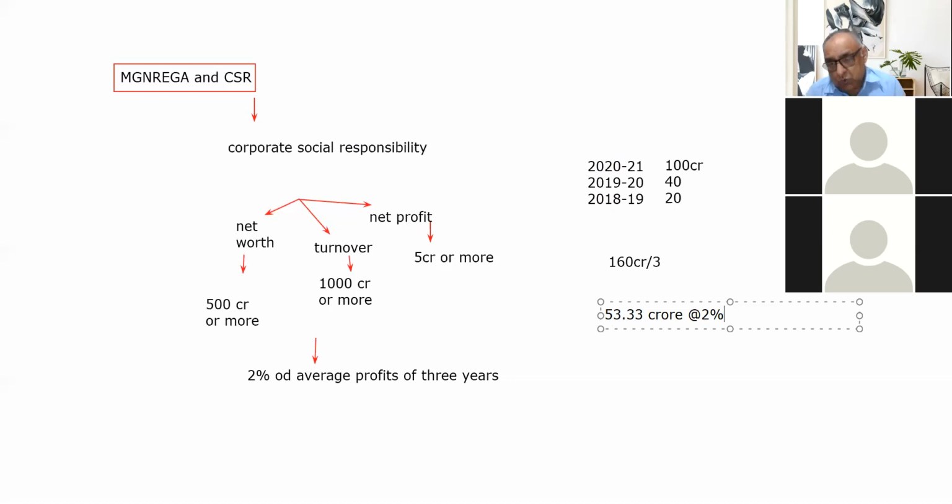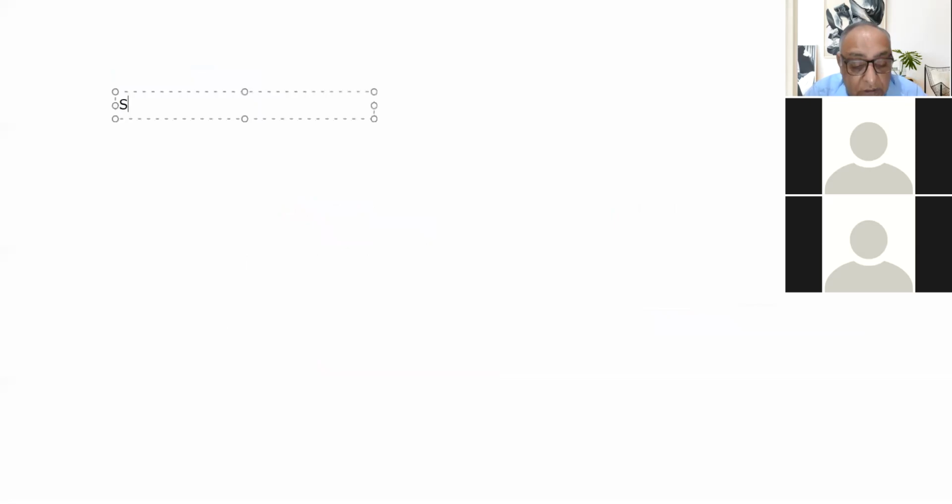Directly it is not mentioned anywhere that corporate social responsibility funds can be spent for MGNREGA, but yes, if we see Schedule 7 of the Companies Act, it mentions this.